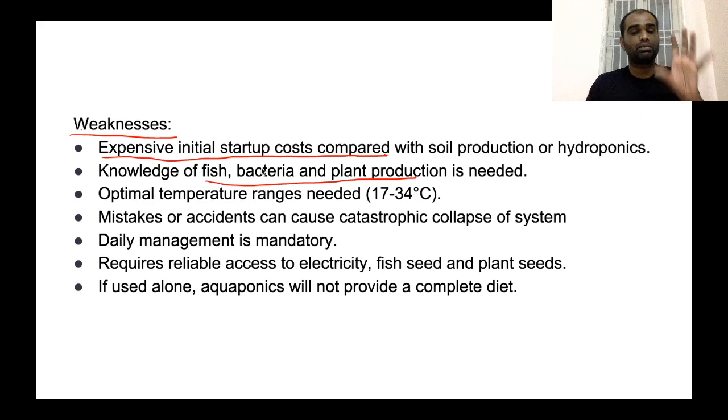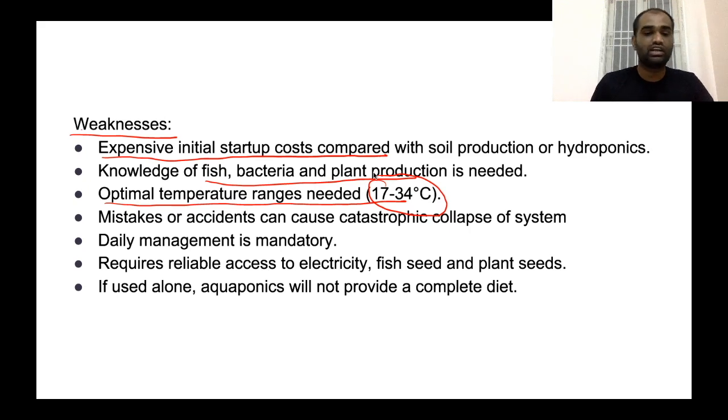Okay, only if a person has all knowledge in all these three areas, he can indulge himself in aquaponics. And the optimal temperature range required is from 17 to 34 degrees Celsius. So, the number of areas in which aquaponics can be cultivated is very less. Mistakes or accidents can cause catastrophic collapse of the system.